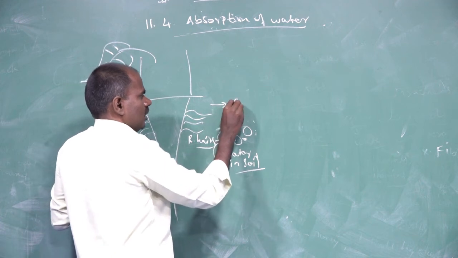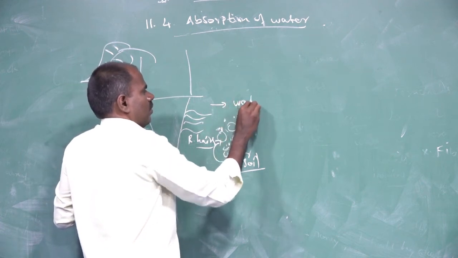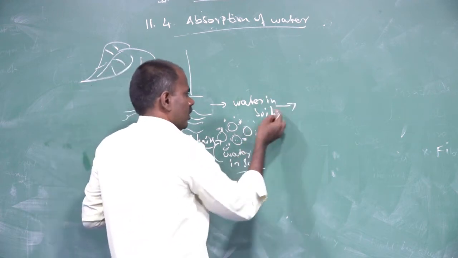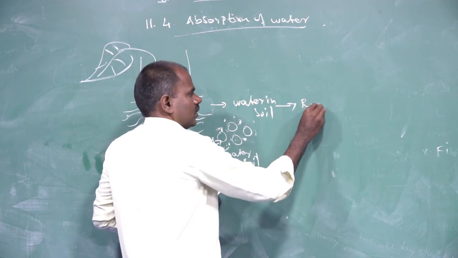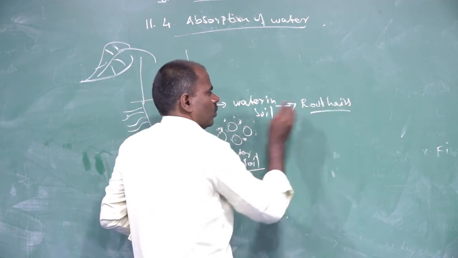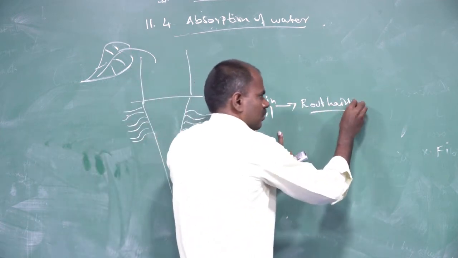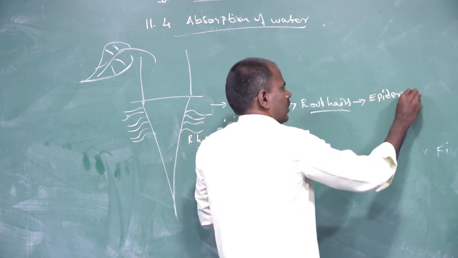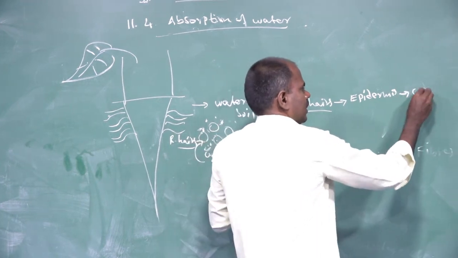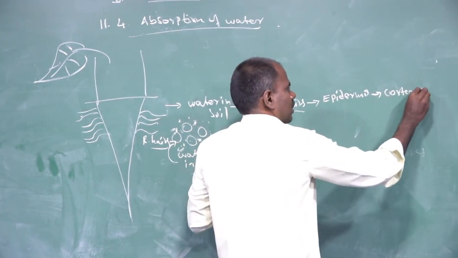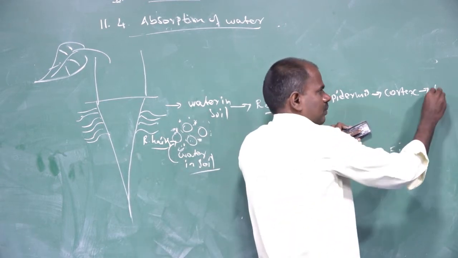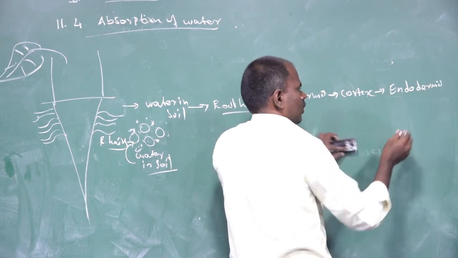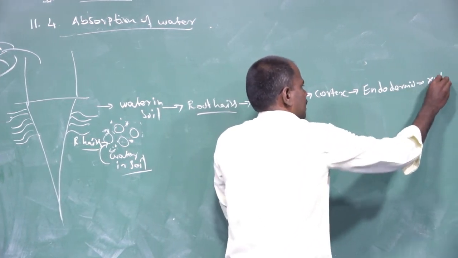The pathway of absorption of water: the water in the soil moves into the root hairs. From the root hairs, water is absorbed through the epidermis to the cortex, cortex to endodermis, and endodermis to xylem.